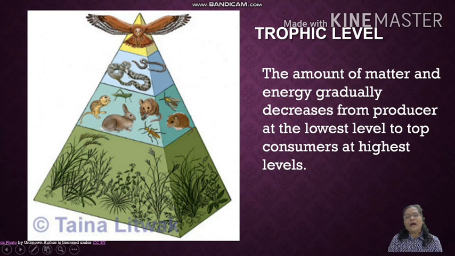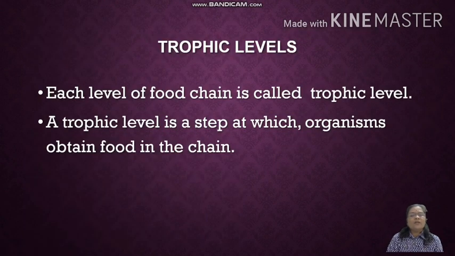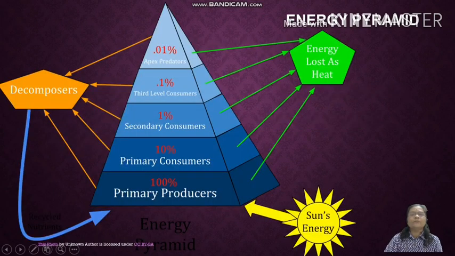Trophic level means the amount of matter or energy gradually decreases from the producers at the lowest level to the top consumers at the highest level. Students, each level of the food chain is called a trophic level. The trophic level is a step at which the organisms obtain their food.